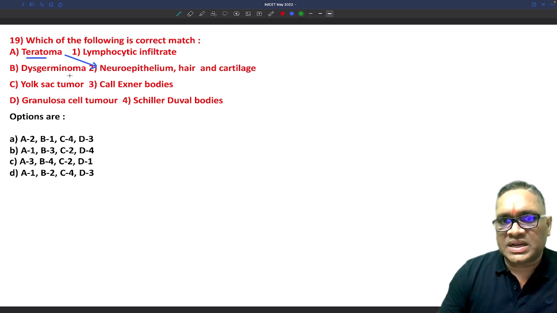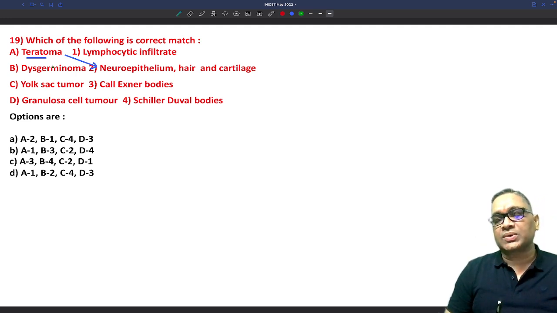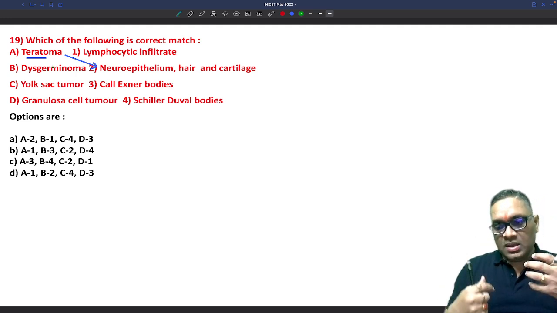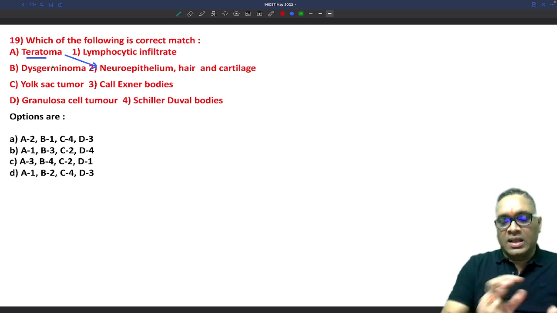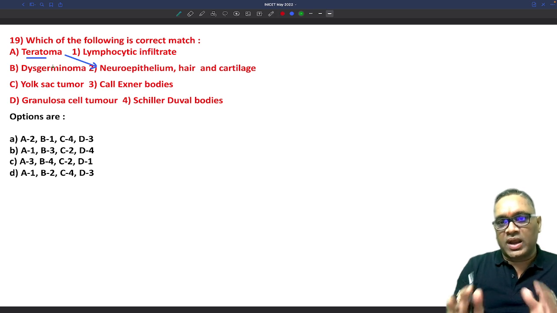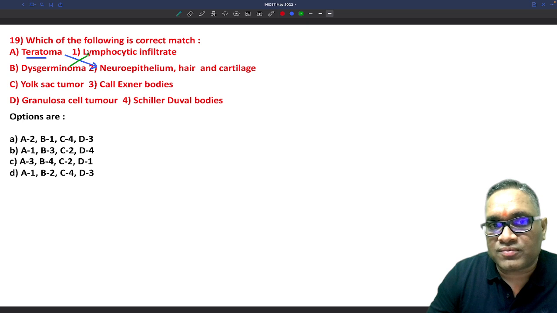Now we will see dysgerminoma. If you remember, I have shown in exam also, in my classes also, that they will have tumor cells in nests or sheets surrounded by fibrous tissue, and they will have lymphocytic infiltration. So dysgerminoma may have lymphocytic infiltrate.